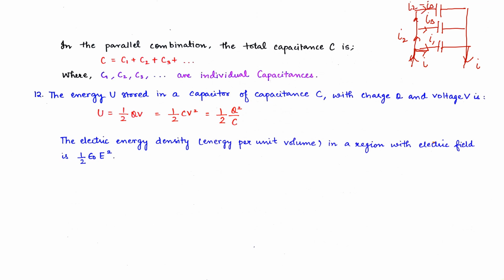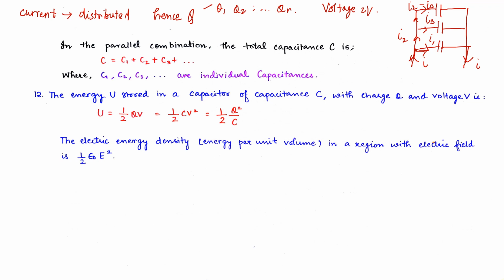Here the current is distributed, making the charge also distributed as Q1, Q2 up to Qn, but the voltage or potential remains the same throughout the system, V.